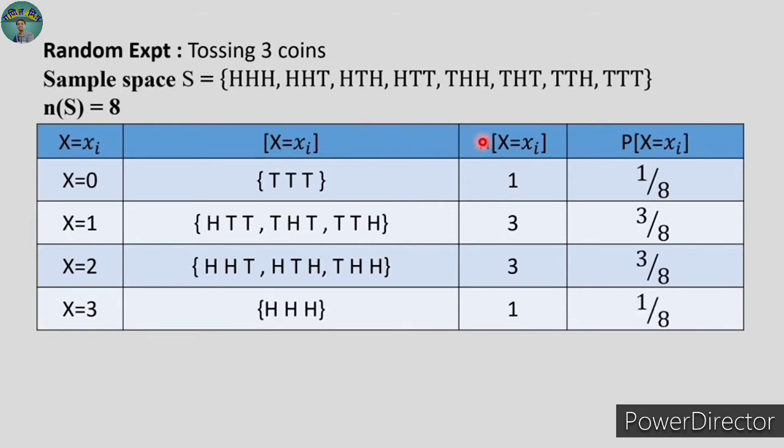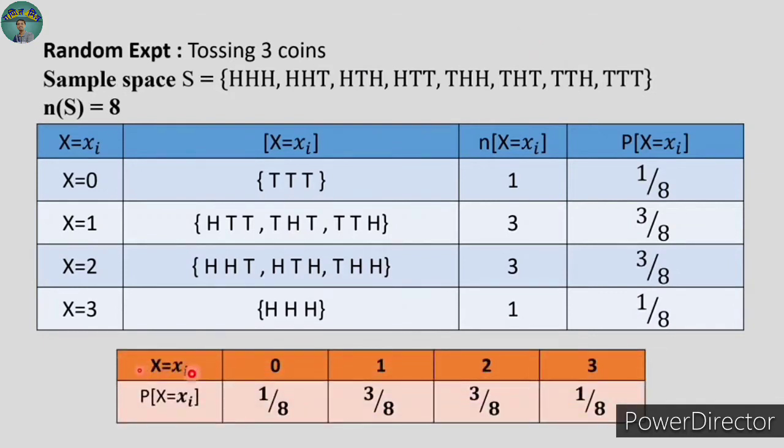Now let us drop these two columns and just consider values of x and respective values of probability. So we can write the same table as follows. These are the values of x which are 0, 1, 2 and 3, and for each value the respective value of its probability is denoted by p of x, and it is 1 upon 8, 3 upon 8, 3 upon 8 and 1 upon 8. Okay, so this representation is known as probability distribution.